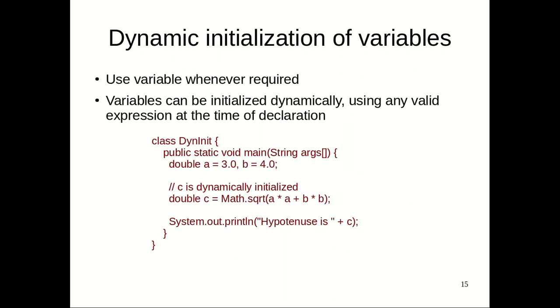Now, Java also supports dynamic initialization, meaning whenever you need a variable, declare that variable right there. Declaration still remains in Java, so whenever you need a variable, you need to declare it. We have already declared various types of variables so far in our examples. So when we need to, we can declare and use it exactly at that spot. No need to declare in advance. So dynamic declaration as well as initialization is supported by the Java programming language.